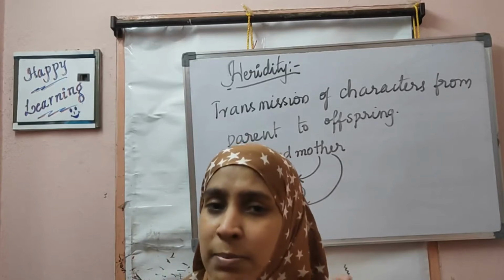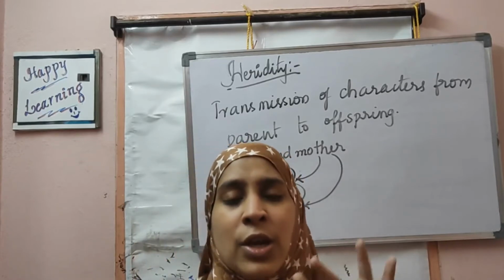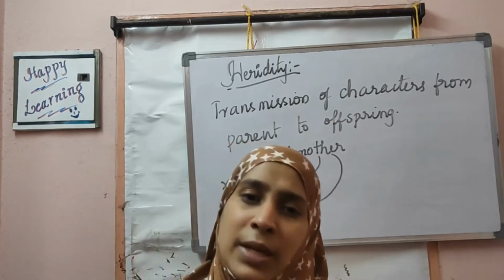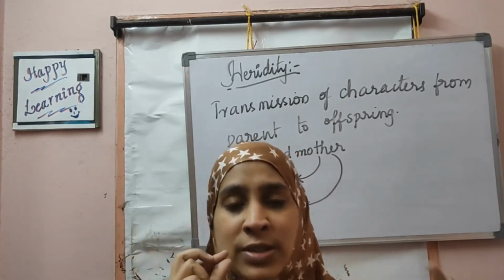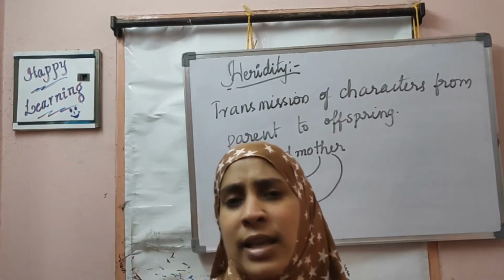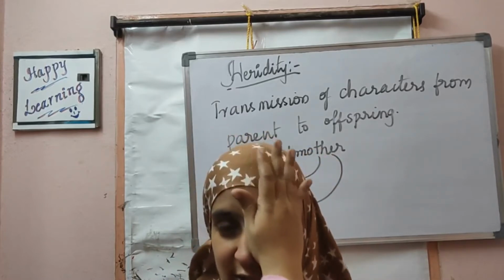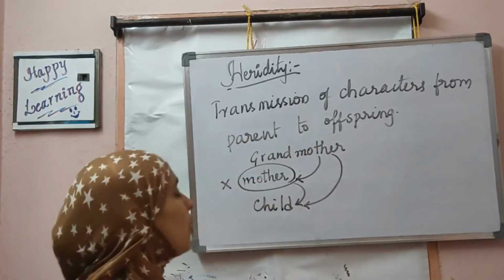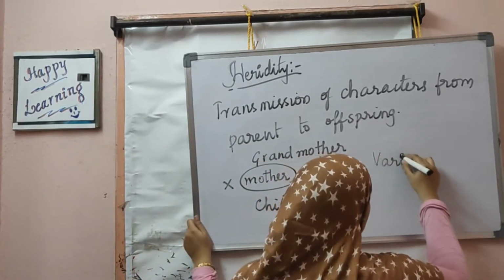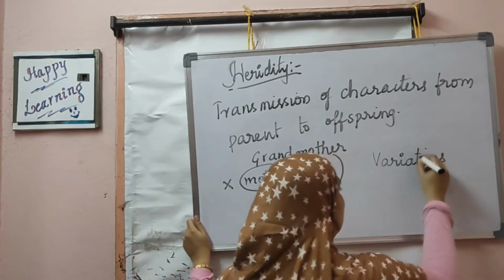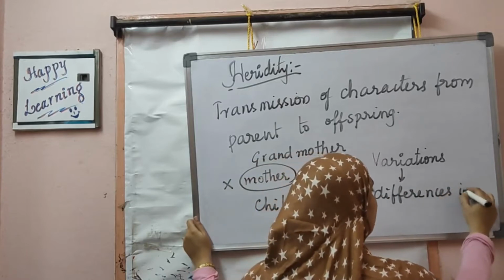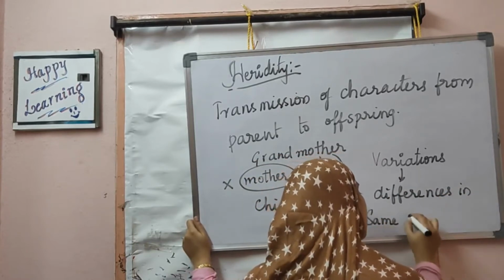You can compare one neem tree's leaves with another neem tree's leaves. You take one small branch from a neem tree and compare its leaf with the other neem tree's leaf. Sometimes one is small, sometimes one is large, one plant is a little darker in color, the other plant is lighter in color. These differences, which are seen in one species of organisms, are called variations. Variations are differences in the same species.